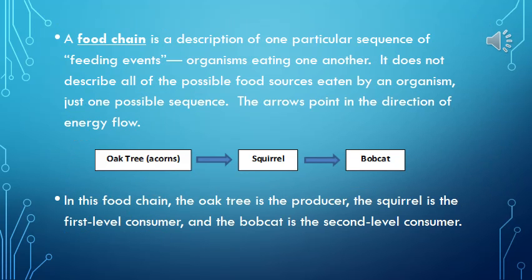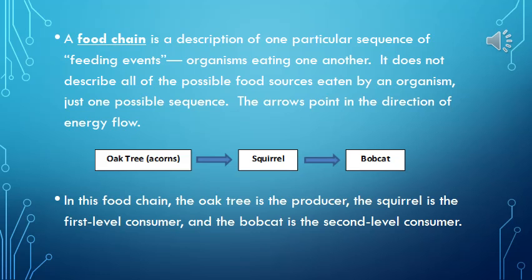A food chain is a description of one particular sequence of feeding events, organisms eating one another. It does not describe all of the possible food sources eaten by an organism, just one possible sequence. The arrows point in the direction of energy flow. In this food chain, the oak tree is the producer, the squirrel is the first-level consumer, and the bobcat is